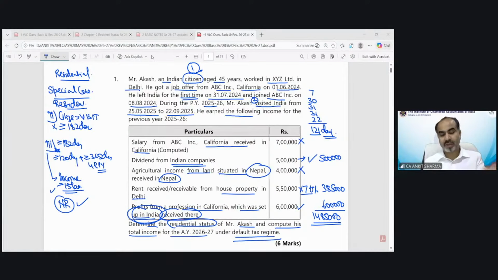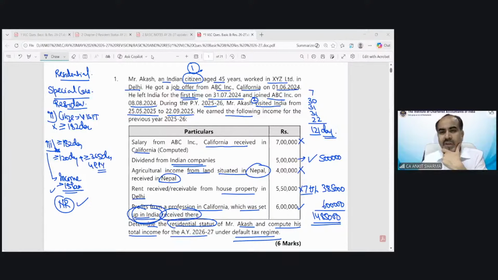In the third lecture of basic concept, we have discussed agricultural income in detail, numerical as well as theoretical provisions. Please go and watch that lecture. We cannot discuss those concepts here because in this revision lecture, we are focused on teaching a student how to attempt the question in the examination.